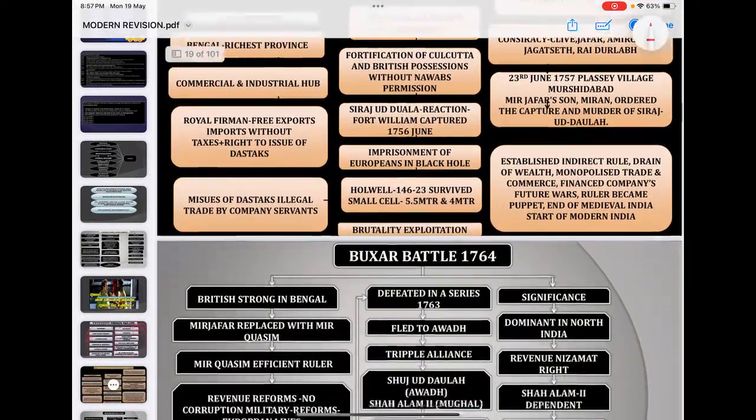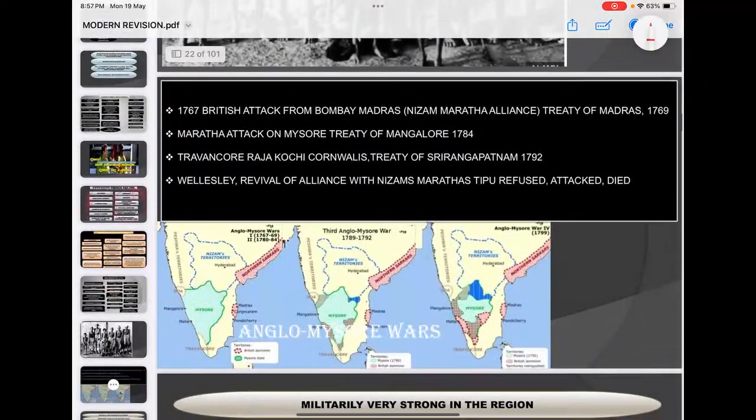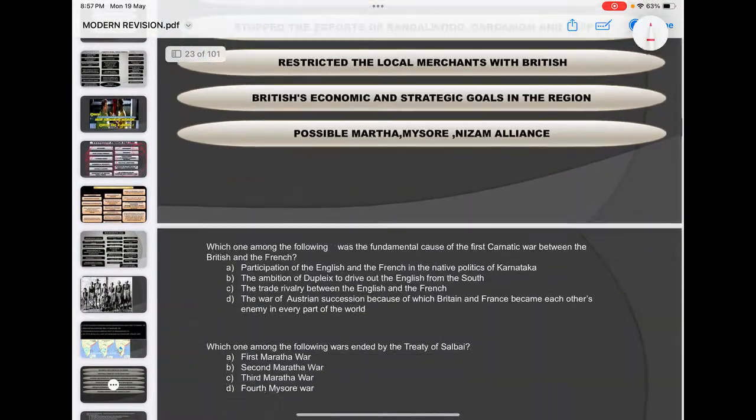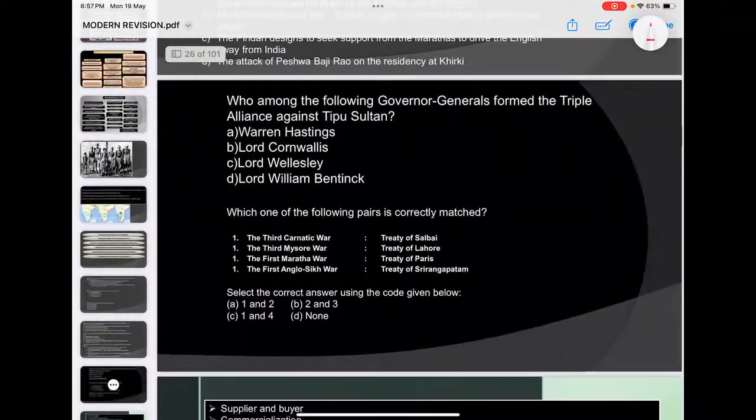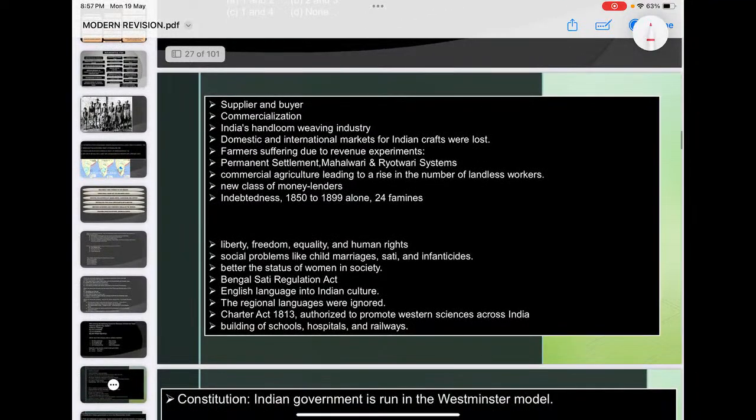Then the Bengal conquest, the battles of Buxar and Plassey. Eventually there were lots of battles the British fought, and eventually they conquered India. Then what was the ultimate change, or what was the ultimate result of this conquest? You can look into this.